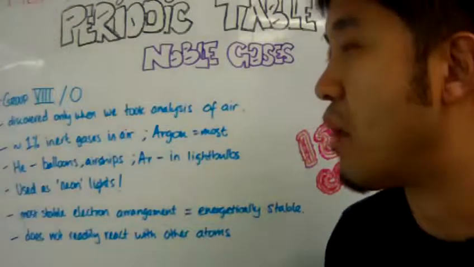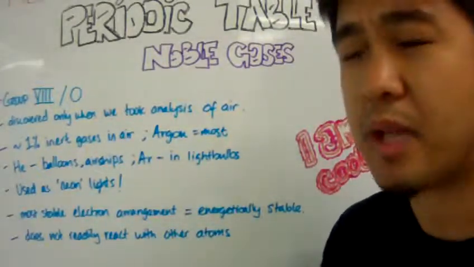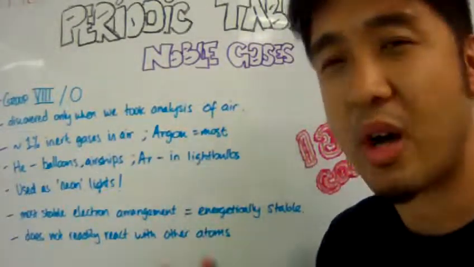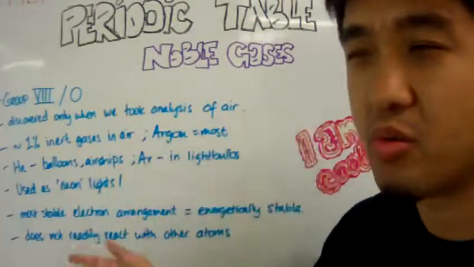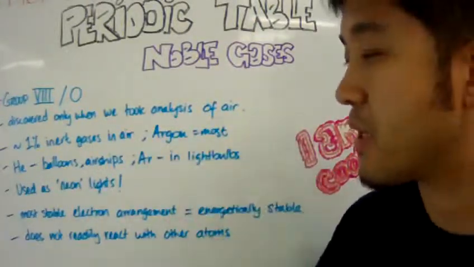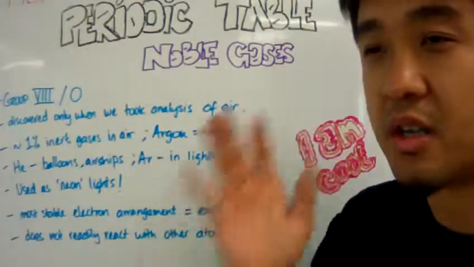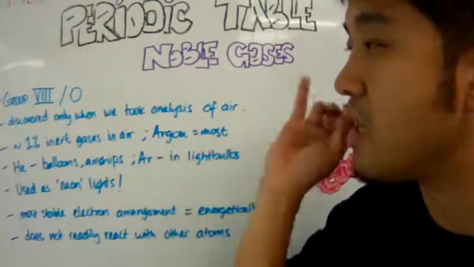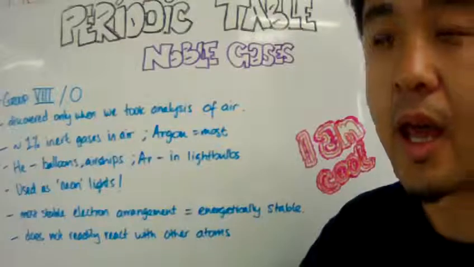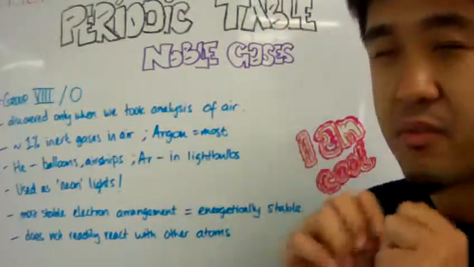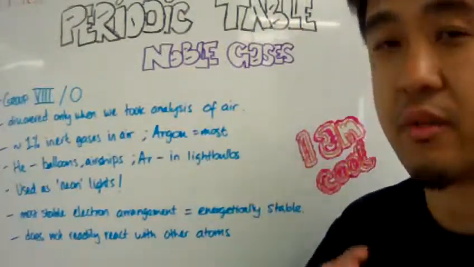Now the reason why noble gases are what we call unreactive, and we can use them in balloons and light bulbs, is because of the electron arrangement of the atoms. It has a very stable electron arrangement.